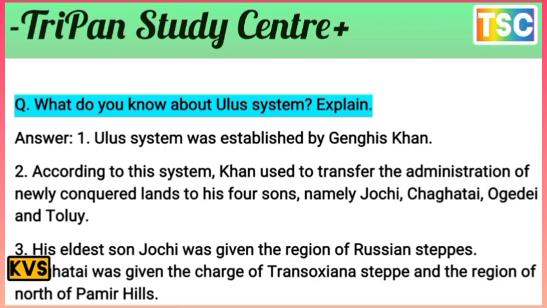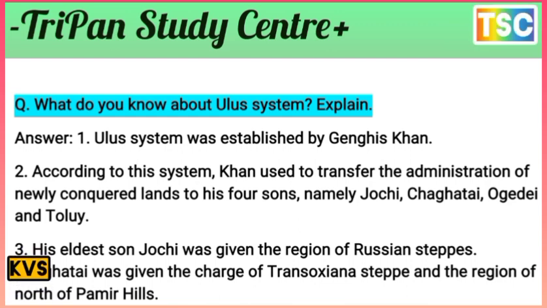In the Ulus system established by Genghis Khan, his eldest son Jochi was given the region of the Russian steppes, and Chagatai was given charge of the Transoxiana steppe, the region north of the Pamir Hills.